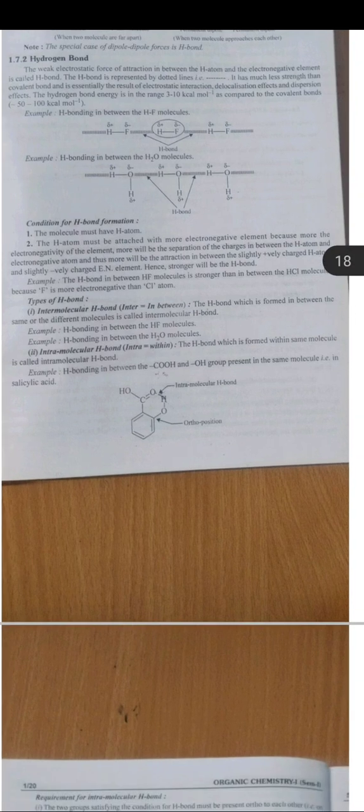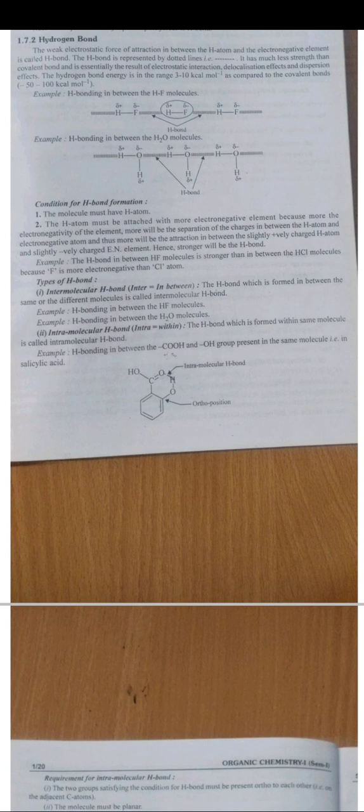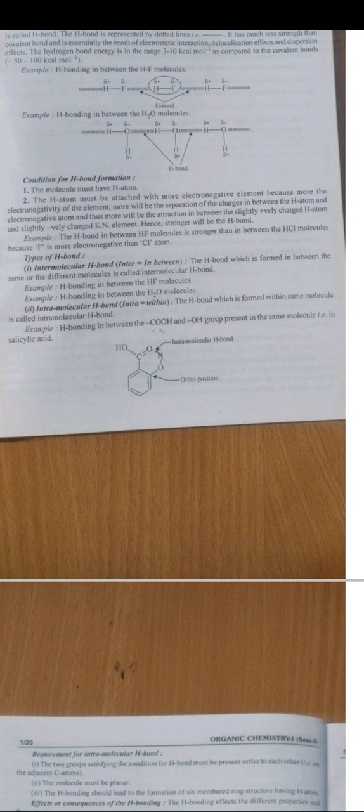Types of hydrogen bonding. First is intermolecular hydrogen bonding. The hydrogen bonding which is formed in between the same or different molecules is called intermolecular hydrogen bonding. For example, hydrogen bonding in between the HF molecules. Second example is hydrogen bonding in between the H2O molecules. Second type of hydrogen bonding is intramolecular hydrogen bonding. The hydrogen bonding which is formed within the same molecule is called intramolecular hydrogen bonding. For example, H bonding in between the COOH and OH group present in the same molecule.